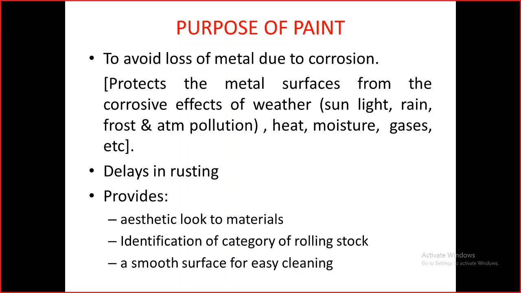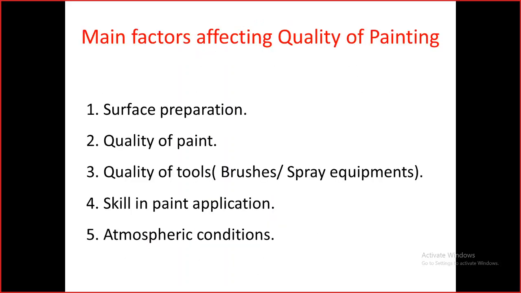So by seeing itself, you can identify. And also the painting will give a smooth surface for easy cleaning. Day in and day out, we are cleaning our rolling stock like coaches. So this painting will have a smooth surface and it will facilitate easy cleaning. That is why painting is a very important process.